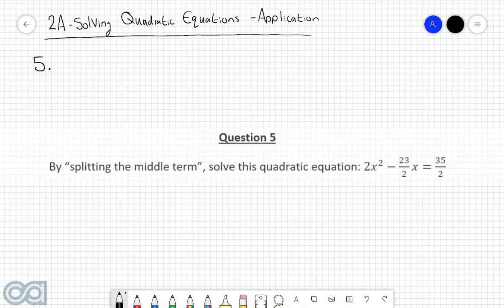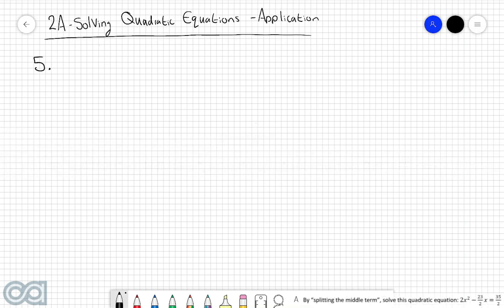Question 5. By splitting the middle term, solve this quadratic equation: 2x squared take 23 over 2x is equal to 35 over 2. So we are being asked to solve the quadratic equation of 2x squared take 23 over 2x is equal to 35 over 2. Alrighty, well first things first, this is of course not in the standard format for a quadratic equation, so we'll first of all have to subtract 35 over 2 from both sides to make the right hand side equal to 0.